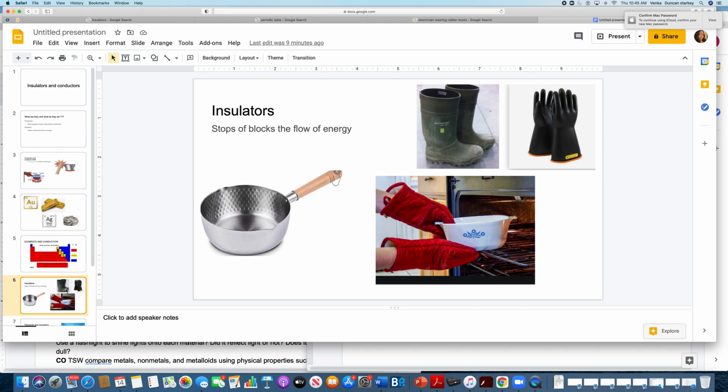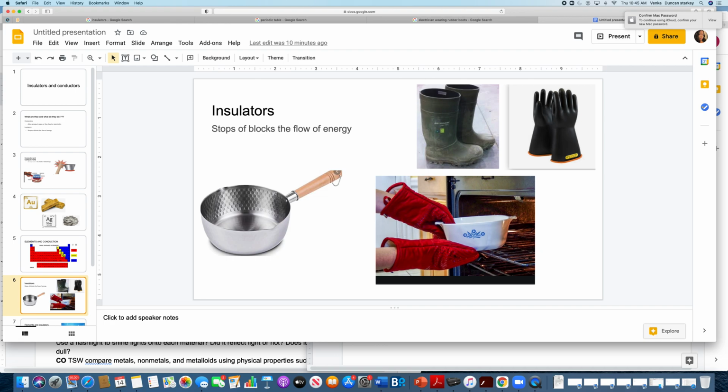That's like wearing rubber gloves or wearing rubber boots to protect you from the flow of electricity, or the rubber handle or wooden handle of a pot to protect you from heat, or wearing oven mittens when taking something out of the oven to insulate your hand from heat. These objects stop or block the flow of energy, heat or electricity.